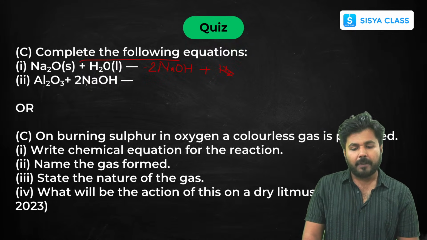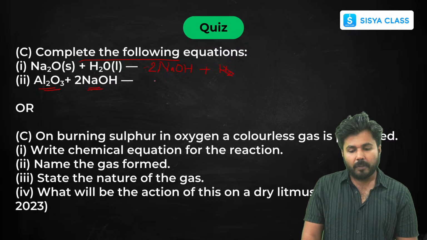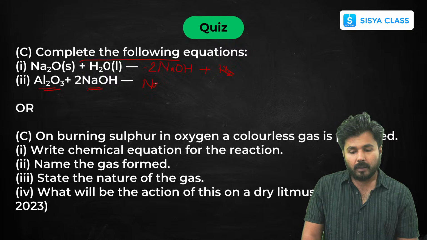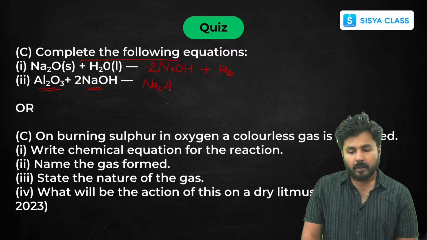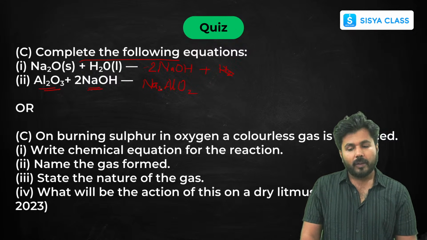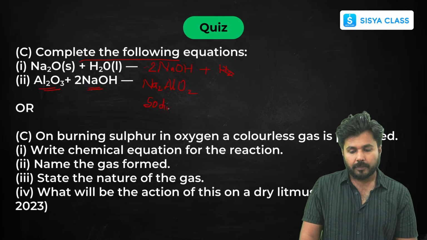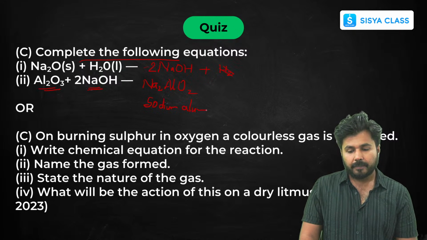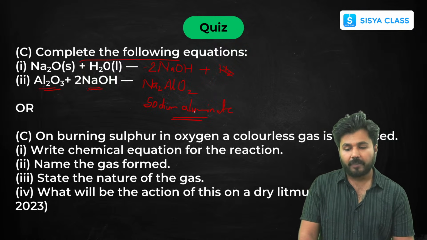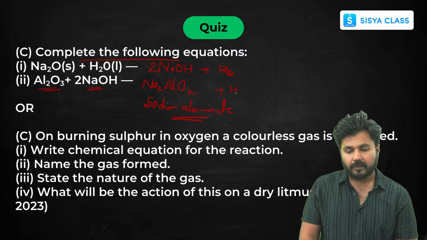Now aluminium oxide plus NaOH. This is an oxide and this is a base, so it will form NaAlO2. This is nothing but your sodium aluminate. This is a salt, sodium aluminate, that is formed along with the release of hydrogen gas.